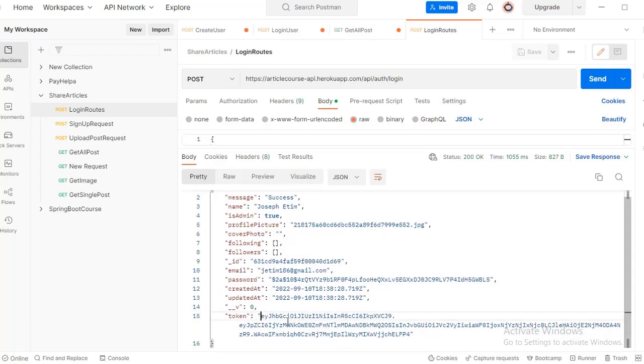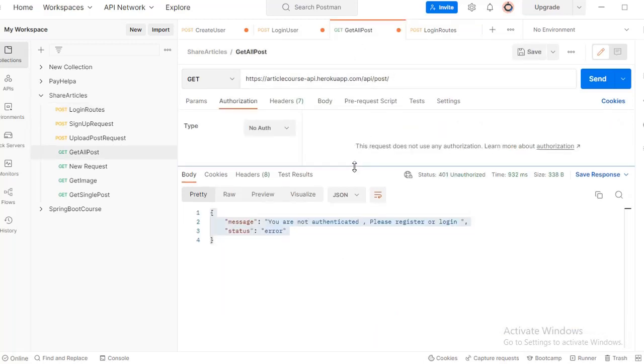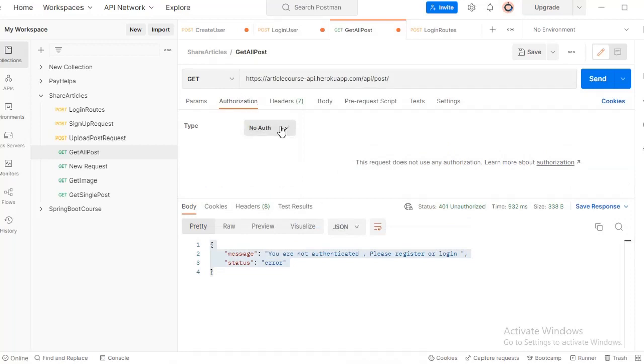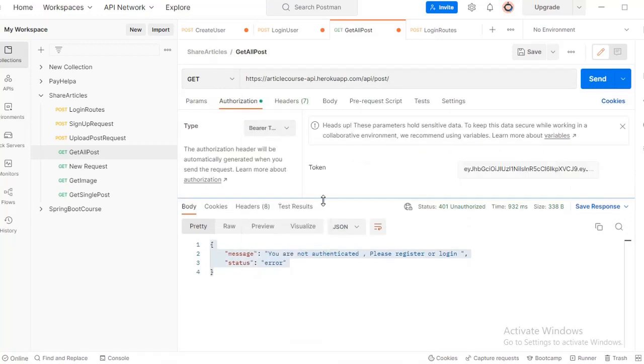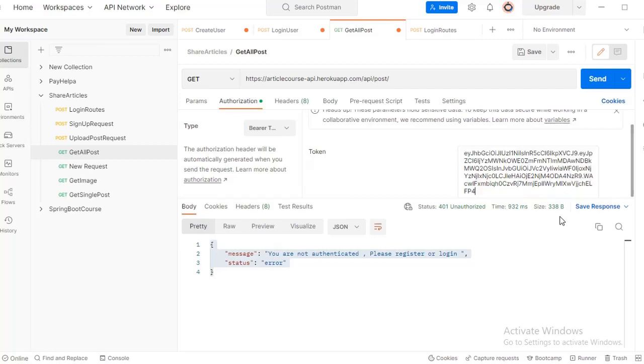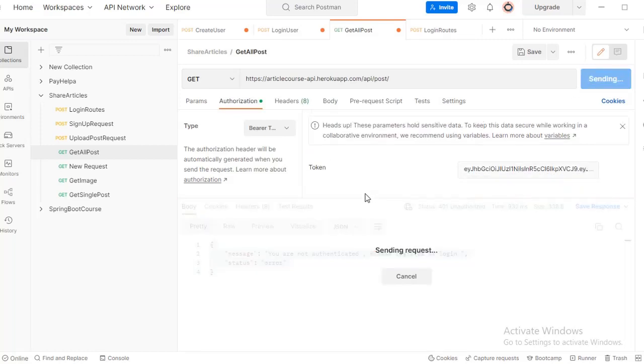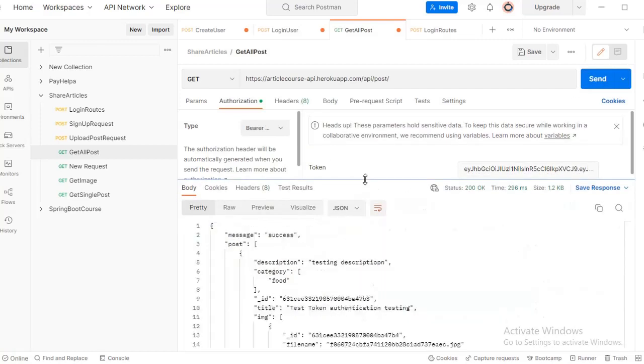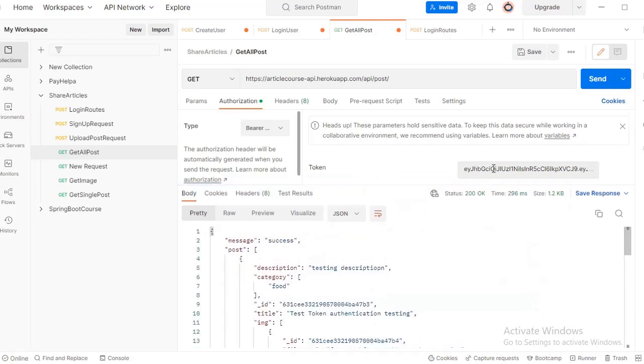This token is what we are going to use to tell the API, or to know, whether the user is actually logged in or not. So I'm going to copy this token to the get all posts request. In get all posts, I go to authorization, choose bearer token, and paste the token in here. Doing this, you can get all posts. Because I put the token here, we can get all posts.